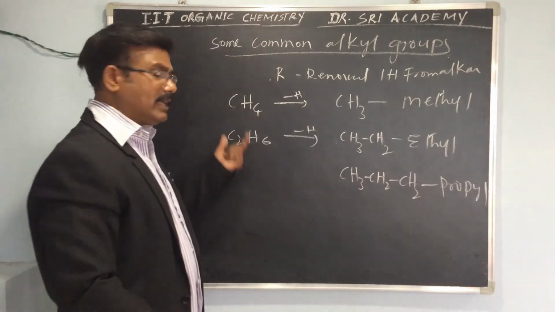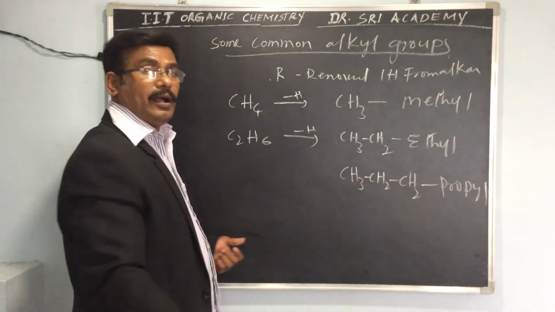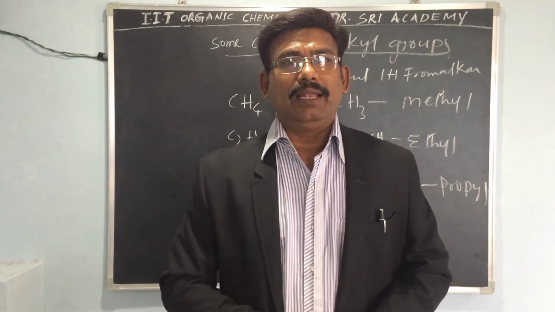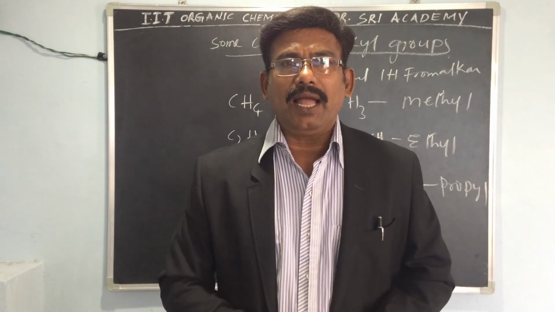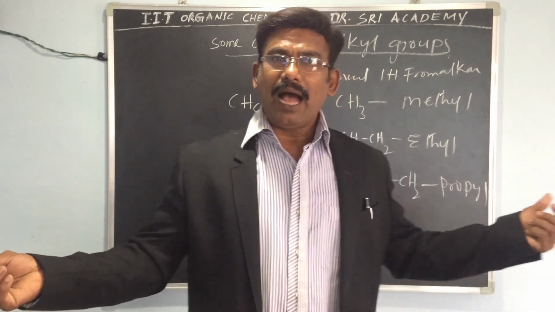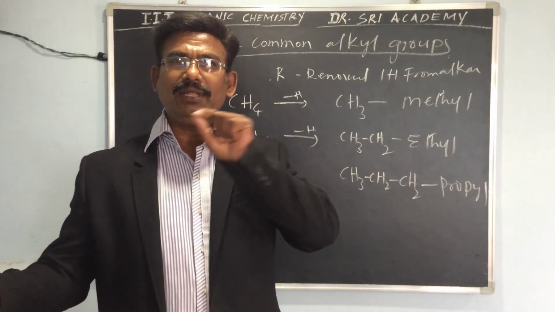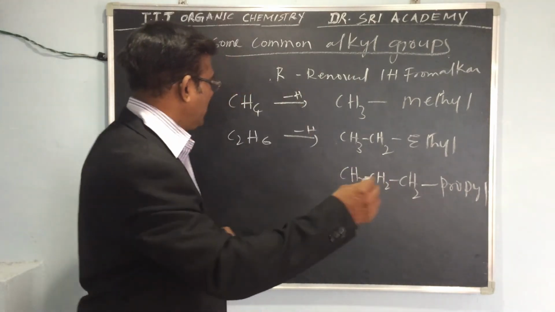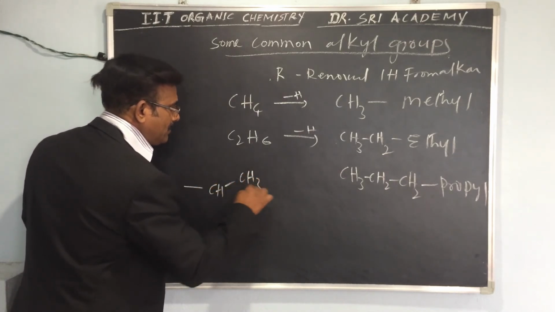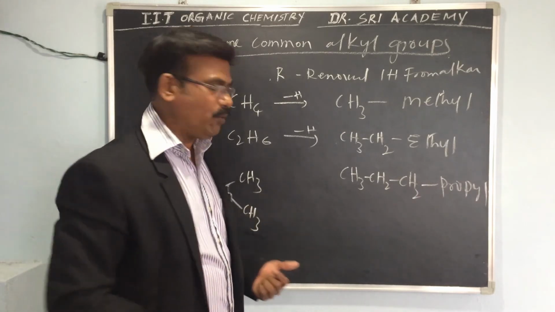You know these are the common ones, and we also see the isopropyl, isobutyl, secondary butyl. How can you write them? For example, isopropyl. Propyl group means 3 carbons, with 1 methyl on the ethyl group. So we can write that as CH3. So this is called what? Isopropyl.